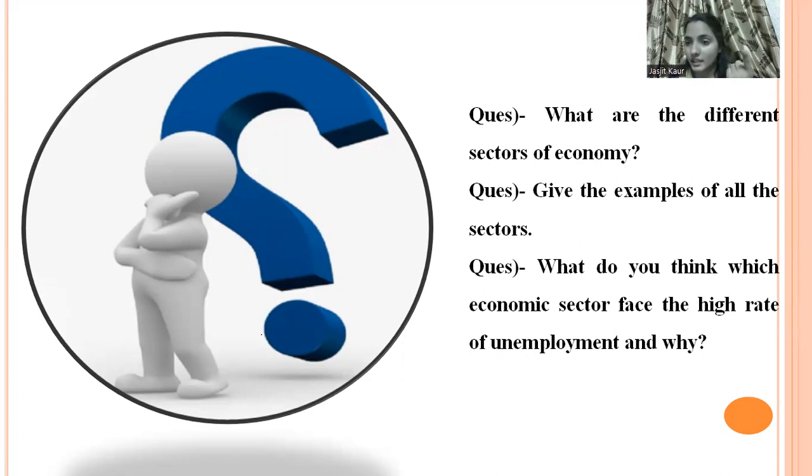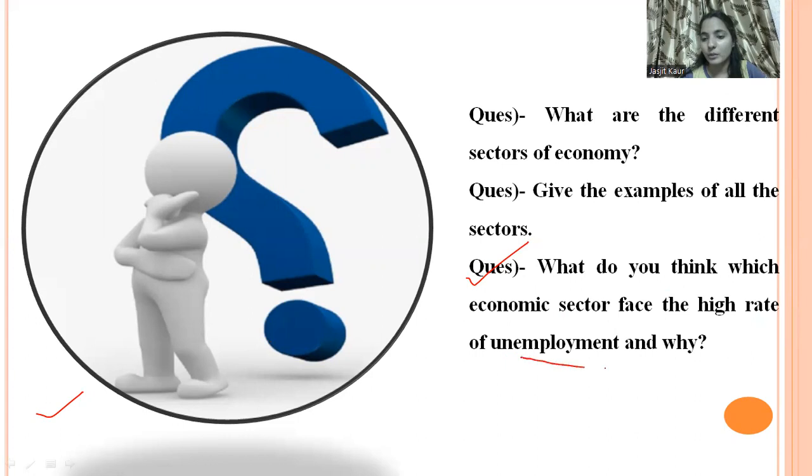Yes. Agriculture is included in the primary sector. Industries are included in the secondary sector. Transportation and bank services are included in the tertiary sector. Very good, students. Now tell me, which economic sector faces the highest rate of unemployment and why? What do you think?